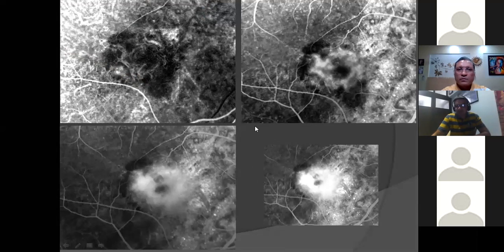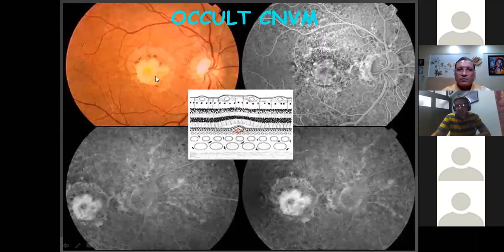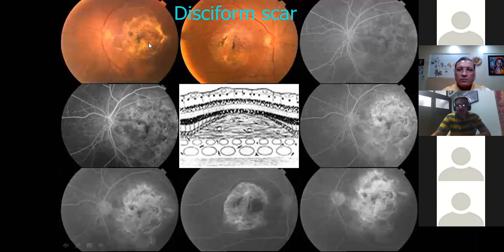Same thing here. This is more of an occult type. Again, occult CNVM. There is a macular scar with some degree of activity around that. Here we can see an RPE atrophy in both the eyes and suggestive staining, which we see in the late phases, but no leakage here.